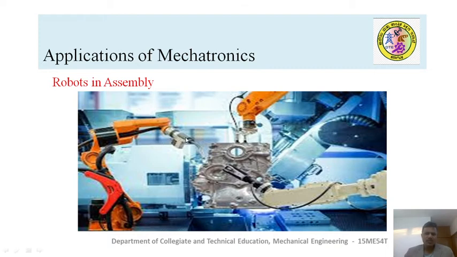These holders, or arm grippers as you can call them, have different tools, and with the help of those tools, the robot does the work like a human being. Robots are actually very common in the assembly of different components in auto industries, machine tool industries, and even process industries.